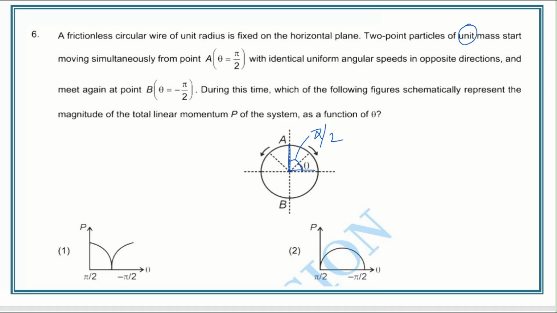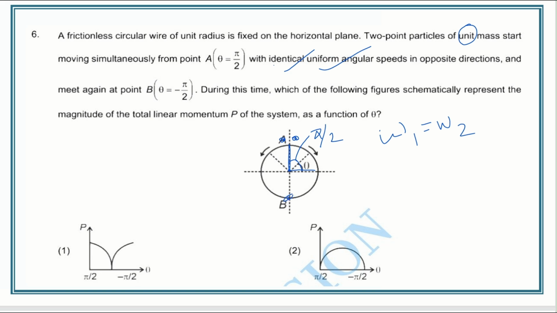Both the particles move in opposite directions with uniform identical angular speeds, that is w1 equal to w2, and meet again at point B, which is minus pi by 2.